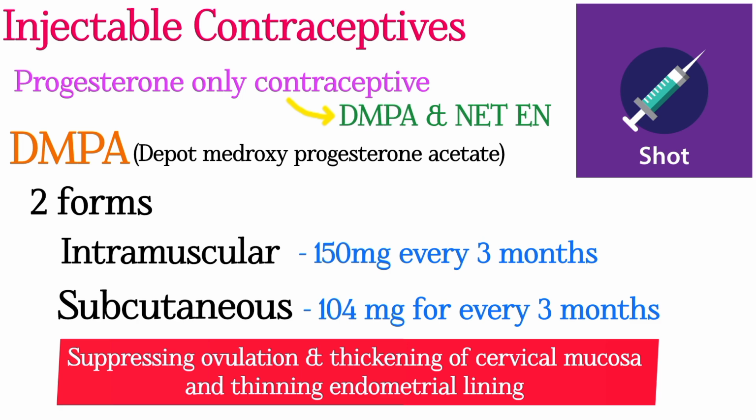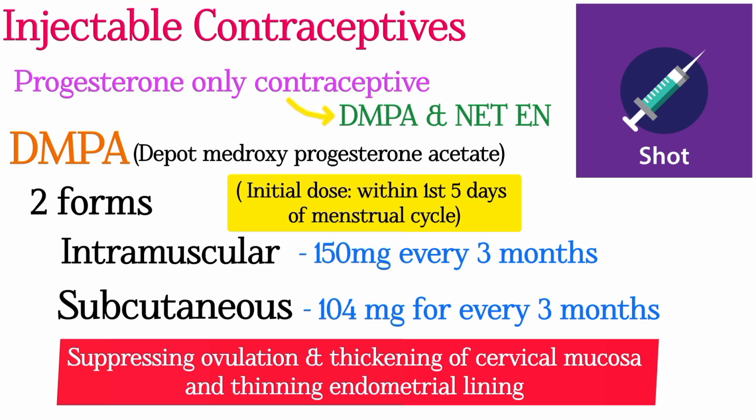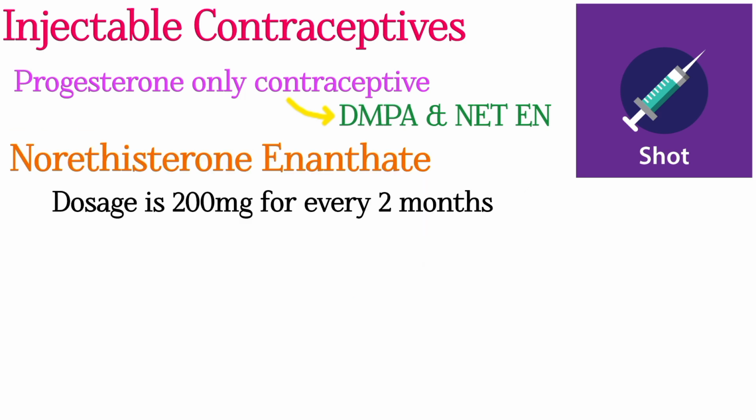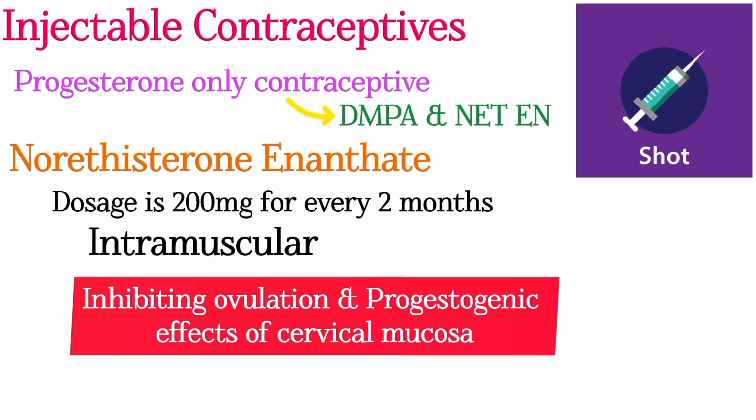The initial dose is given within the first 5 days of the menstrual cycle, and it is also safe during breastfeeding. Norethisterone enanthate dosage is 200 mg IM every 2 months. It acts by inhibiting ovulation and producing a progestogenic effect on cervical mucosa. The initial dose is given within the first 5 days of the menstrual cycle.